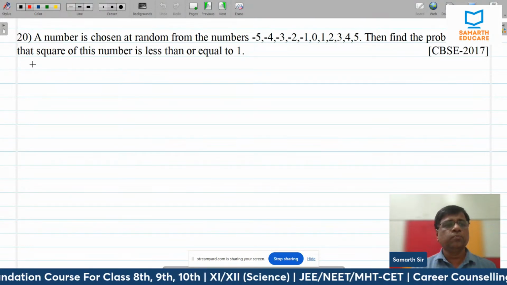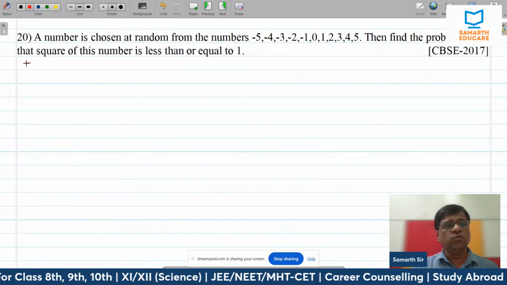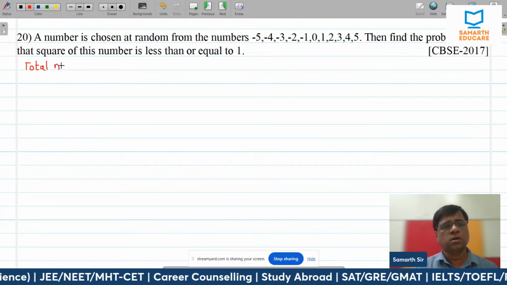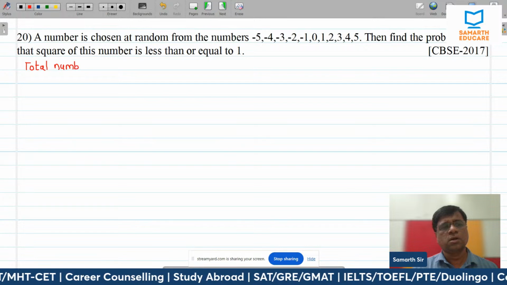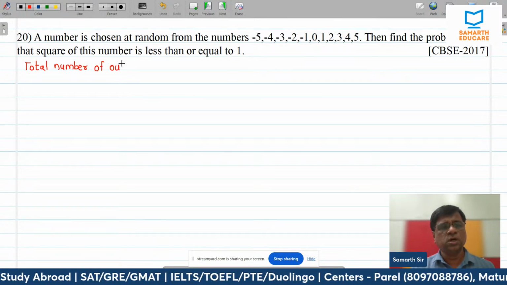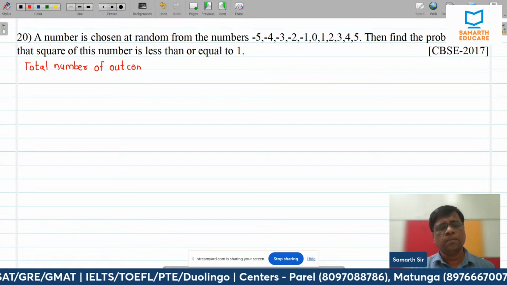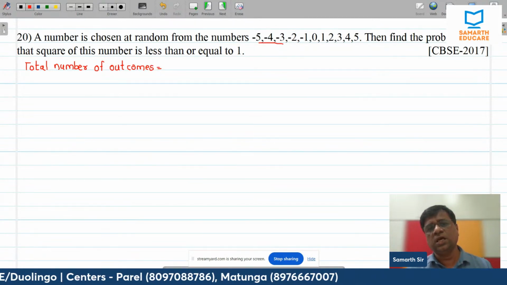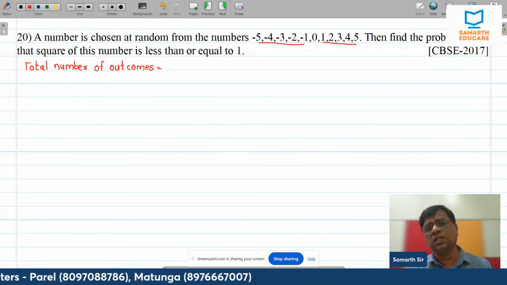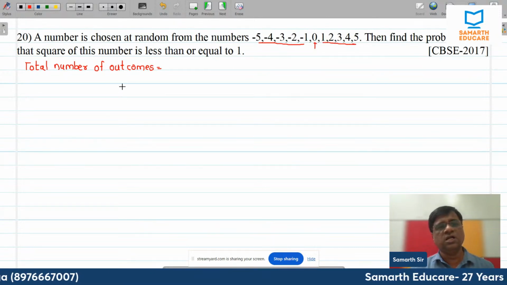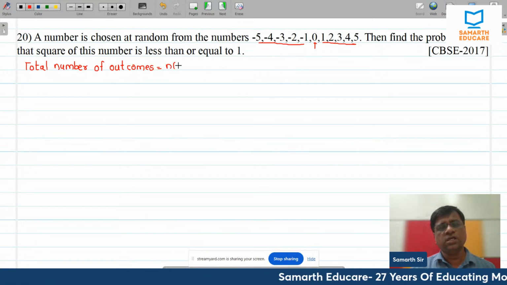Okay. So first of all, total number of outcomes. How many are there? कितने नंबर्स है, कितने कार्ड्स है? तो यहाँ से लेके यहाँ तक 5 है, यहाँ से लेके यहाँ तक 5 है, and this is the one more card, that is 11 cards are there. So total n of S is equal to 11.